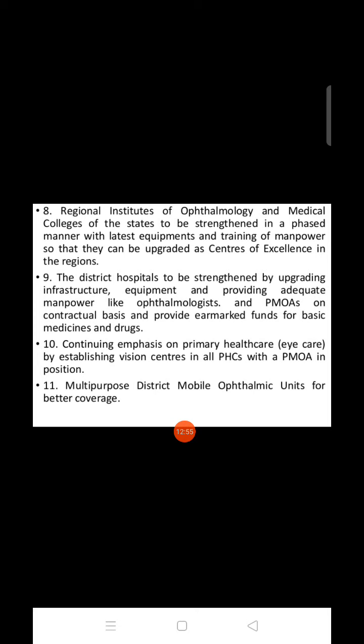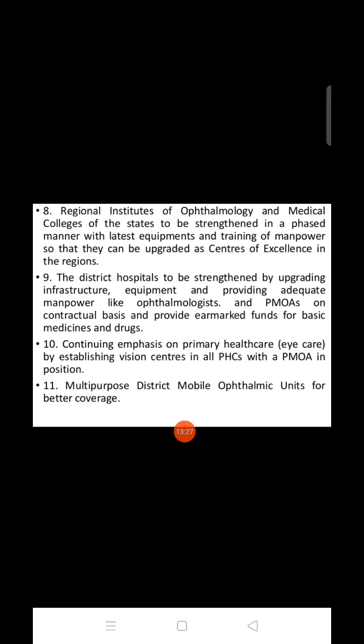The district hospital to be strengthened by upgrading infrastructure, equipment, providing adequate manpower like ophthalmologists and PMO on contractual basis, and provide an earmarked fund also for basic medicine and drugs. Okay, next, continue emphasis on primary healthcare. We have to focus on primary healthcare eye care by establishing vision centers in all PHCs with PMO in position.